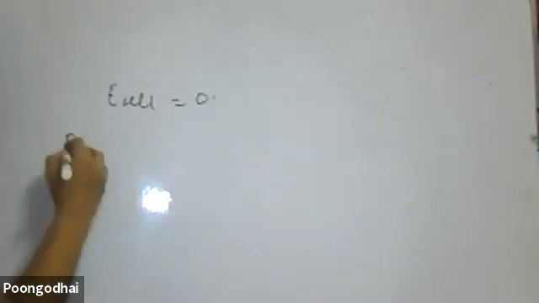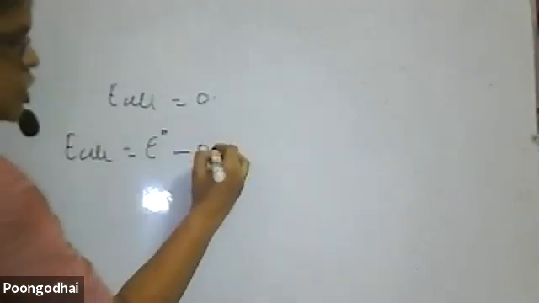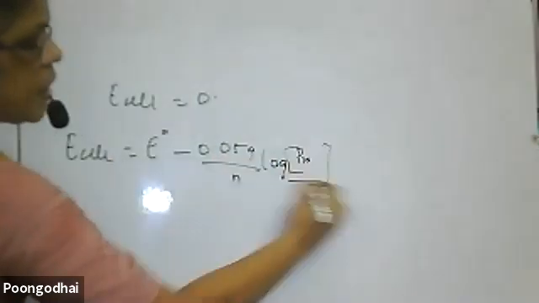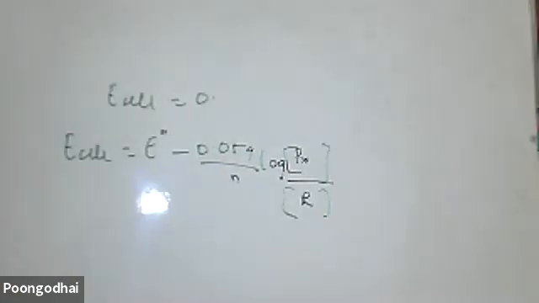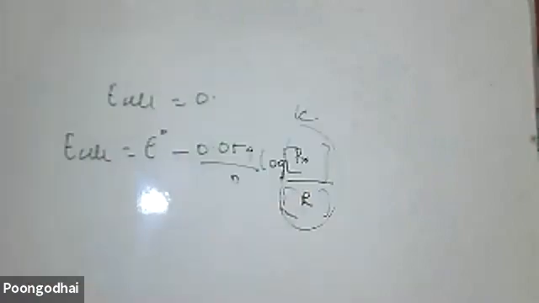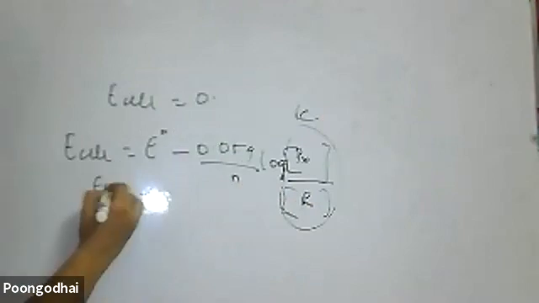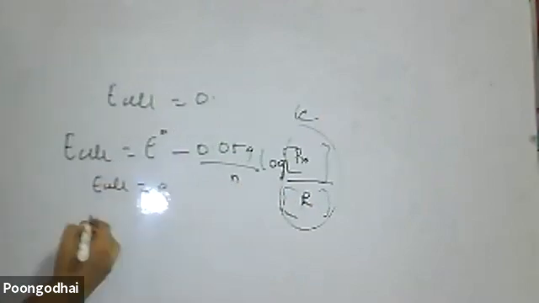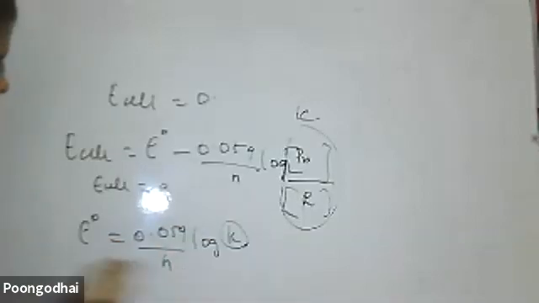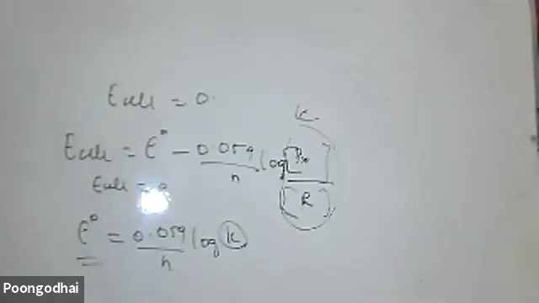What is the equation? E cell is equal to E naught cell minus 0.059 by n log of product concentration by reactant concentration. Product concentration by reactant concentration can be replaced by K, the equilibrium constant. Therefore, E cell is equal to 0 because it is at equilibrium. Therefore, E naught cell is equal to 0.059 by n log K. So log K and E naught can be calculated. This is the way log K and E naught are related. This is with respect to the electrochemical cell.